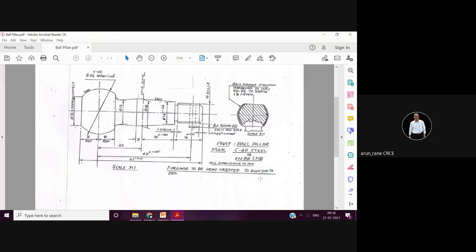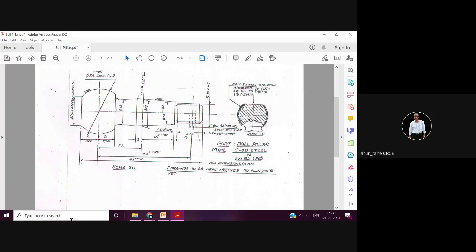So BHN is nothing but the unit of hardness. It stands for Brinell hardness number. See, there are different units for measuring the hardness. I don't know whether you are aware or not.